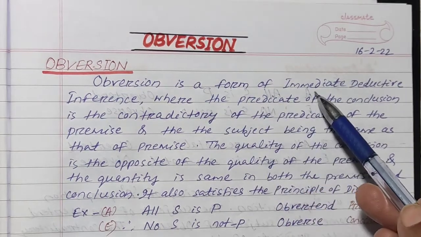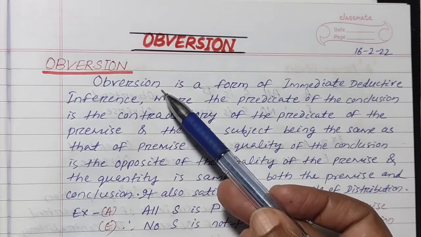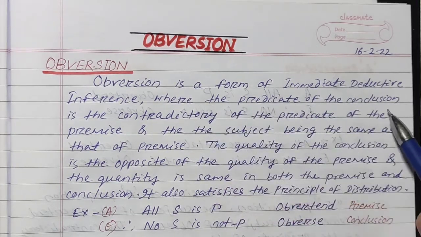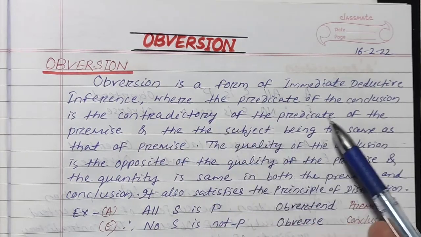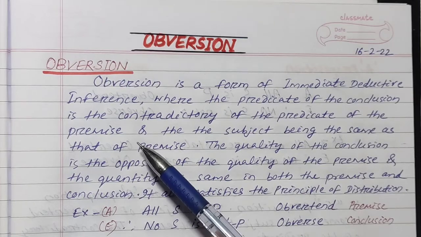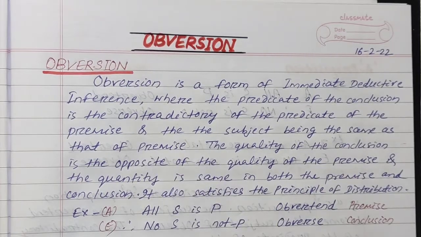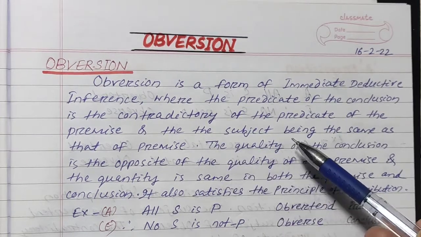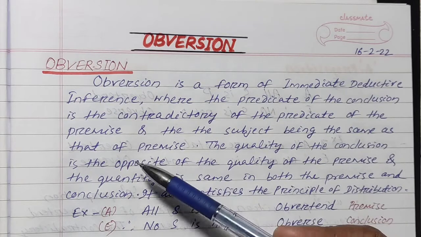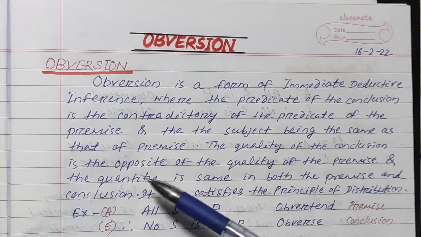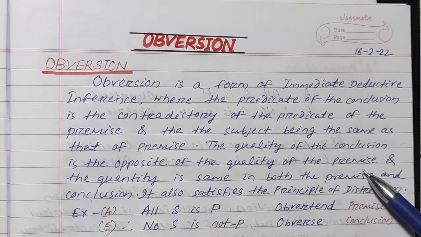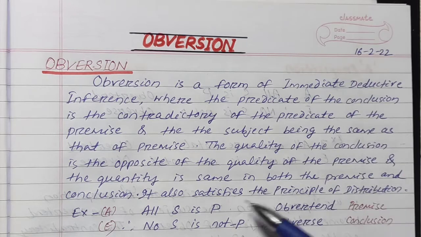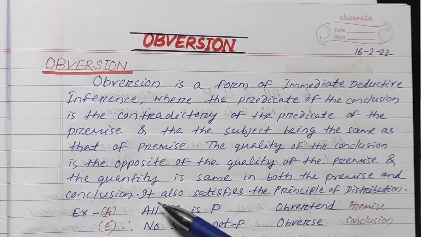Obversion is a form of immediate deductive inference. That means obversion is an immediate deductive inference where the predicate of the conclusion is the contradictory of the predicate of the premise. That means the predicate of the premise is changed in the conclusion, the subject being the same. The quality of the conclusion is the opposite of the quality of the premise, and the quantity is the same in both premise and conclusion.